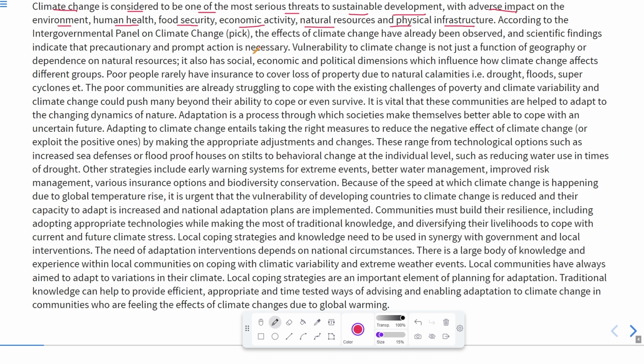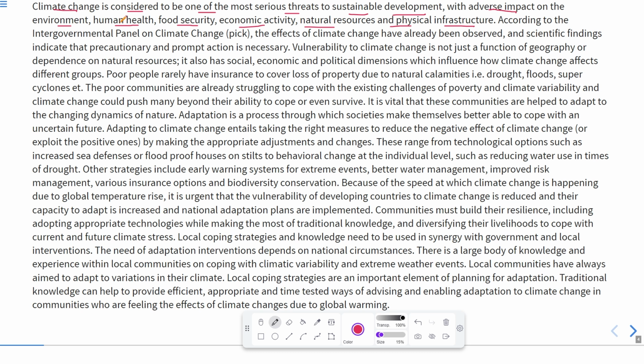It means you can say that the food is not of good quality as it had been. Economic activity, natural resources are also getting wasted or devastated. Physical infrastructure, okay, what physical infrastructure? For example there are many buildings, and there is the natural infrastructure, that is the mountains and all. So all these things are getting disturbed.